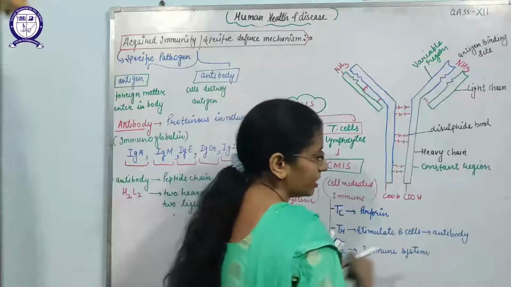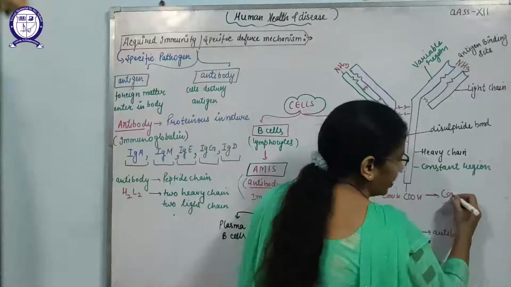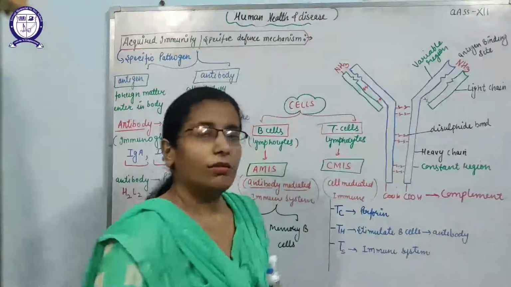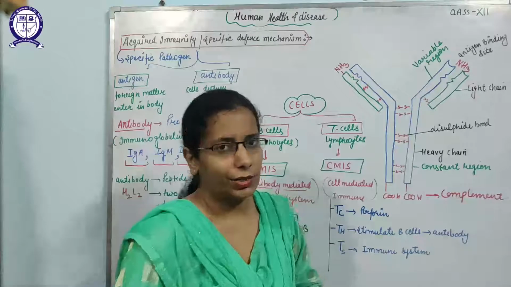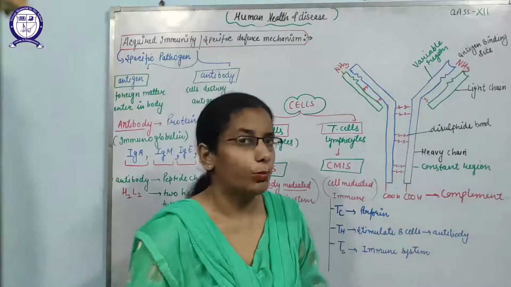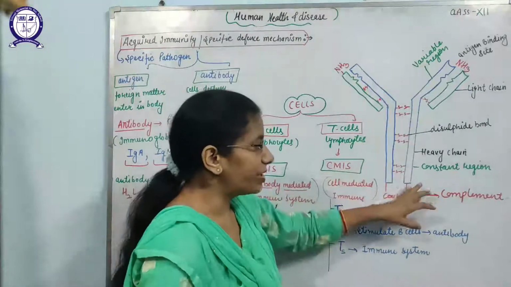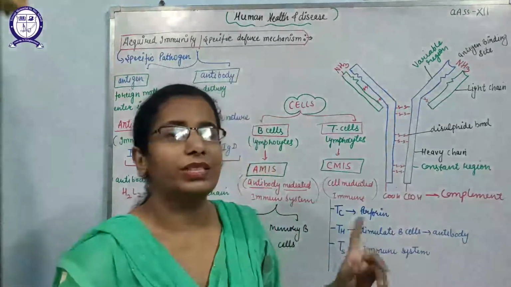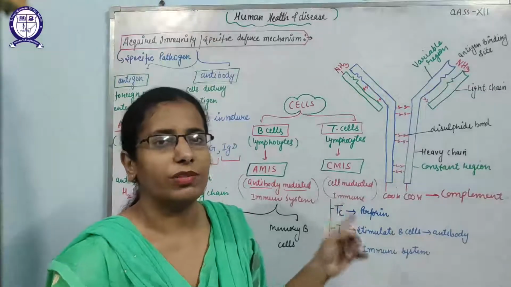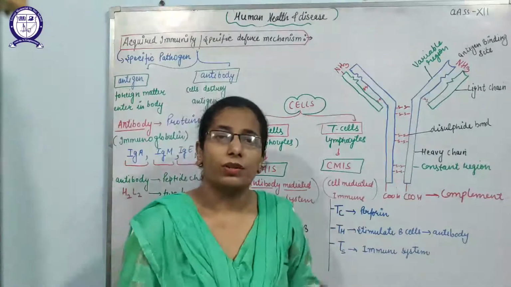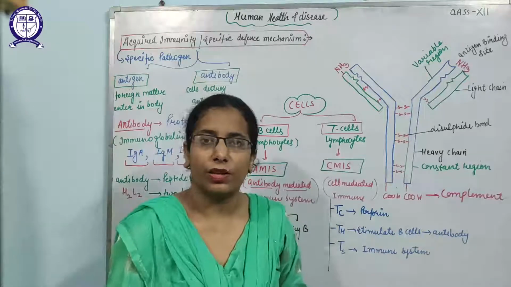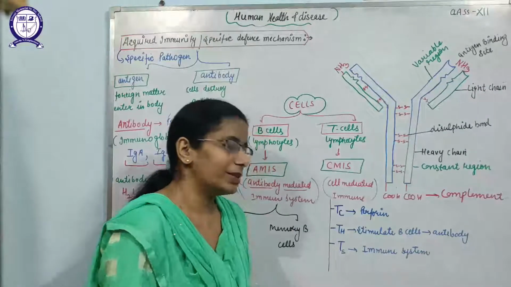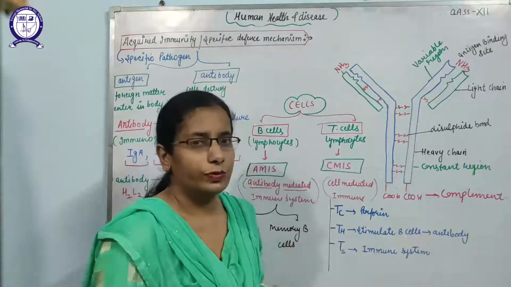Further, this part is attached with the complement system. When any pathogen binds on the antibody, it makes the antigen antibody complex. At that time, this constant region will be active, and then it will bind with the complement system, and that complement system will be responsible for killing the specific pathogens. It will cause opsonization, it will cause inflammation, and it will cause the rupturing of the pathogens also. So the complement system will perform a very useful function.